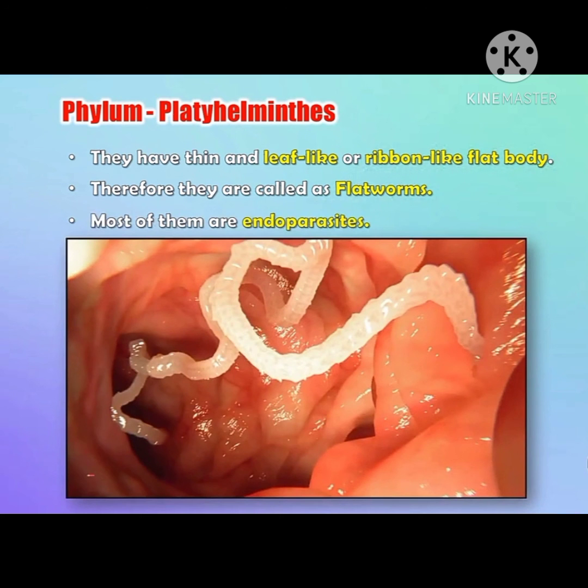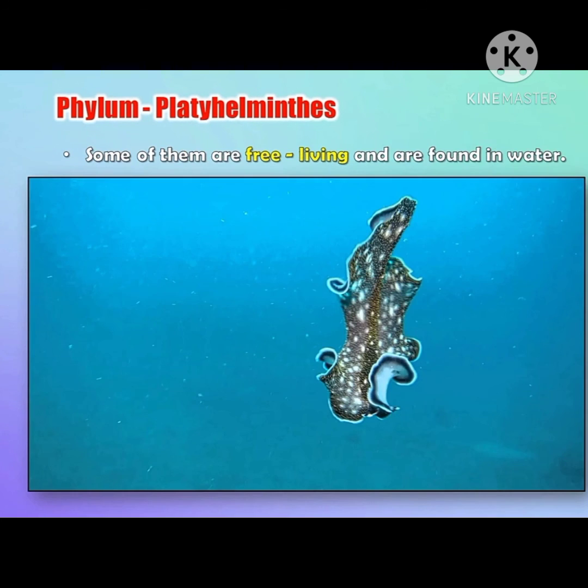Endoparasite means an organism present inside the body which absorbs nourishment from the body. As you can see in these diagrams, this organism is present in the intestine, but some of them are free living and are found in water.